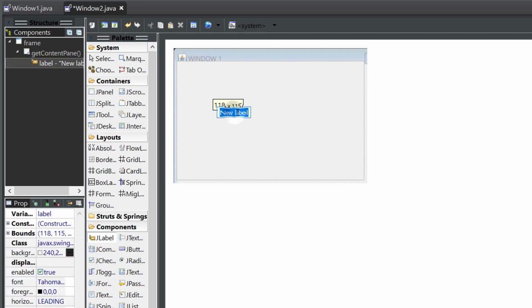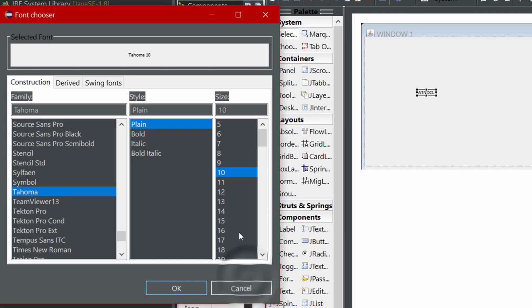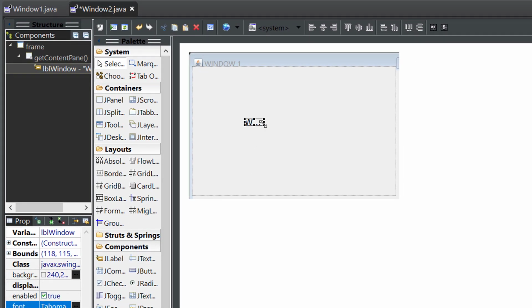Now let's go ahead and add a new label and call it window 2. Let's set this text a little bigger so we can see it. Okay, that's good.